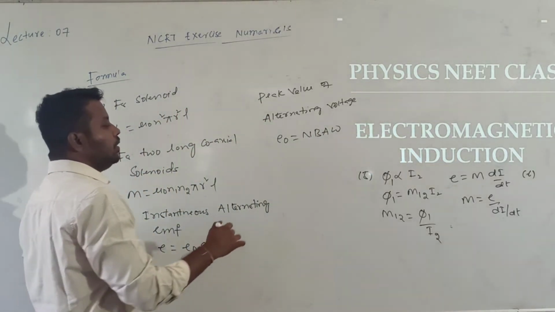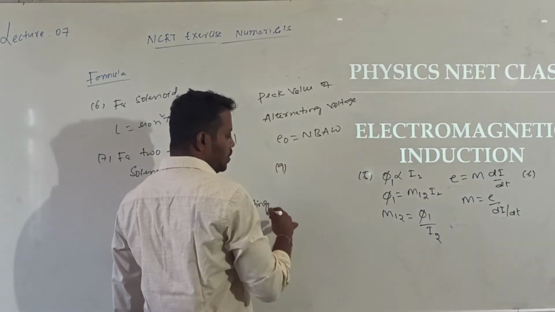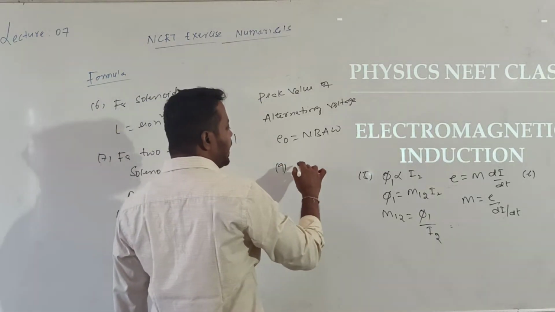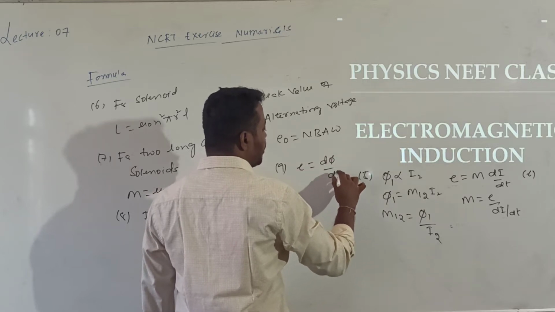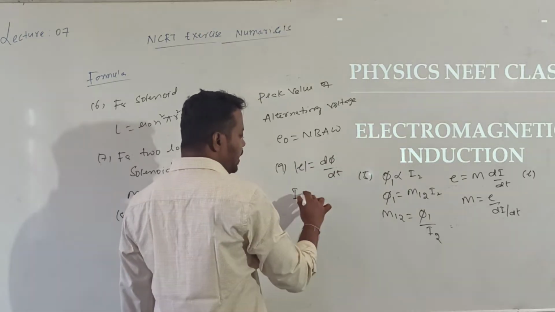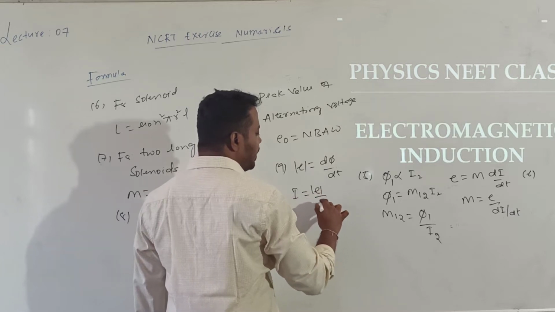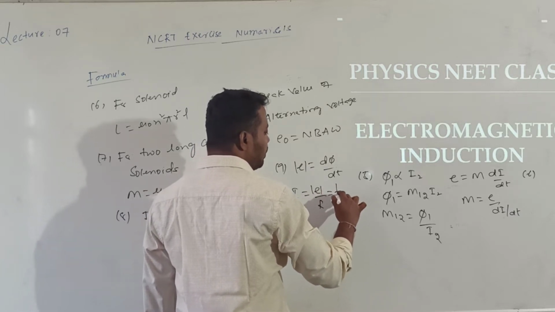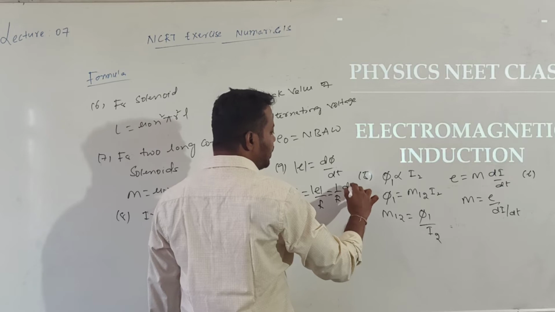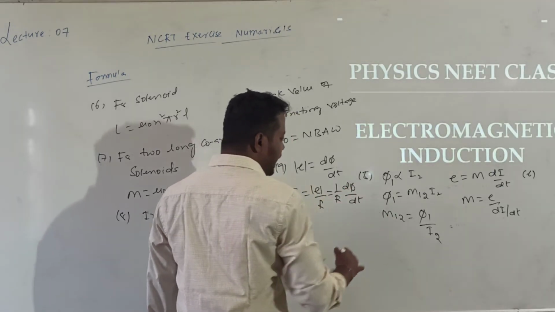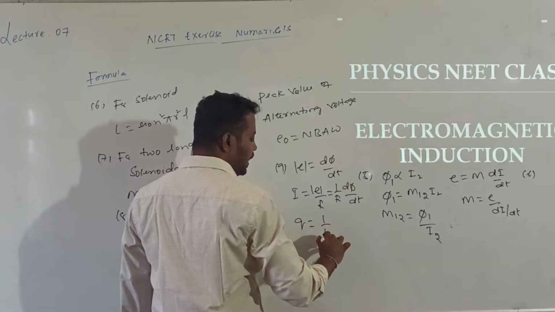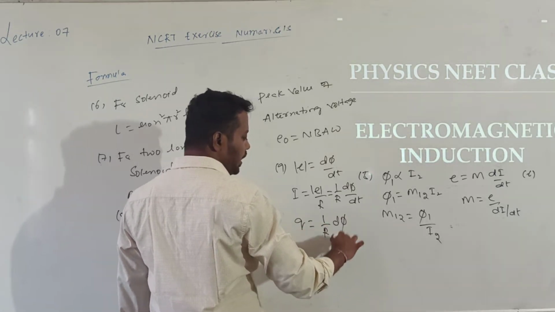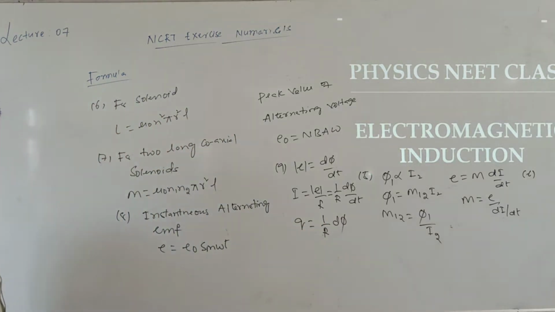And one more formula I forgot. If induced EMF E is equal to the modulus of d phi by dt, then the induced current is given by E divided by R, which is 1 by R into d phi by dt, and the induced charge Q is given by 1 by R into d phi. Even this formula is also important.